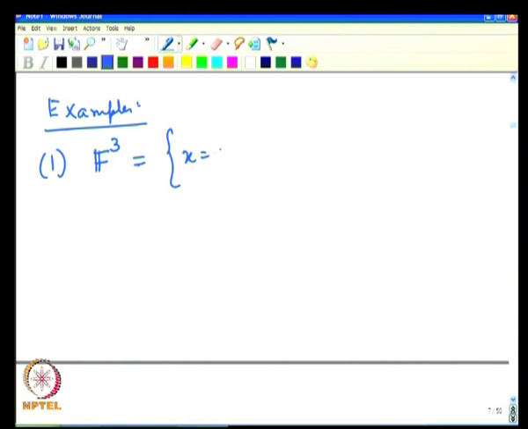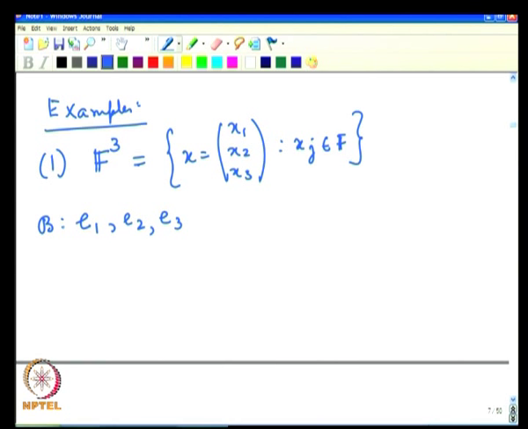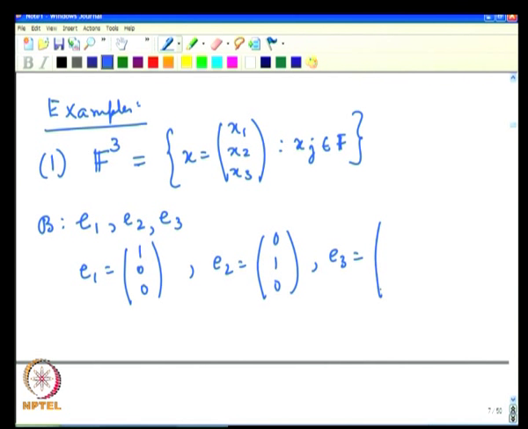It is the set of all column vectors x1, x2, x3 such that the entries are all from the field F. Now, in this, consider the vectors E1, E2, E3, the set B consisting of 3 vectors, where E1 is the vector 1 0 0, E2 is the vector 0 1 0, and E3 is the vector 0 0 1.